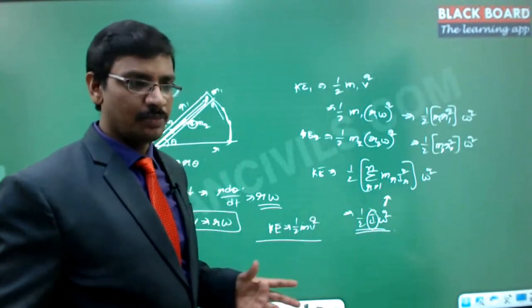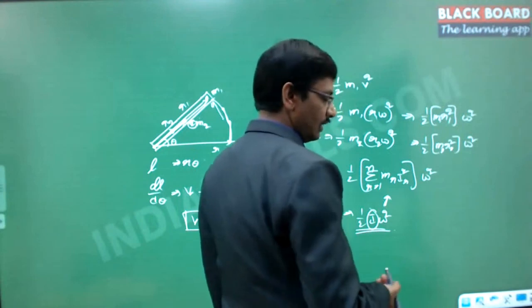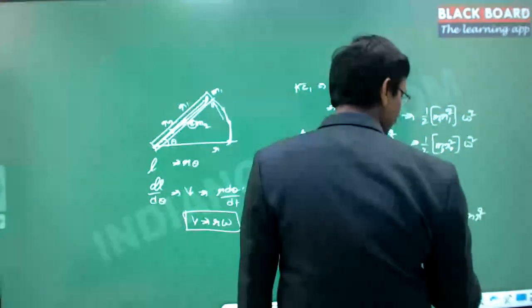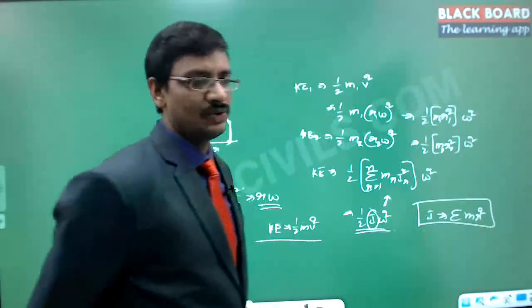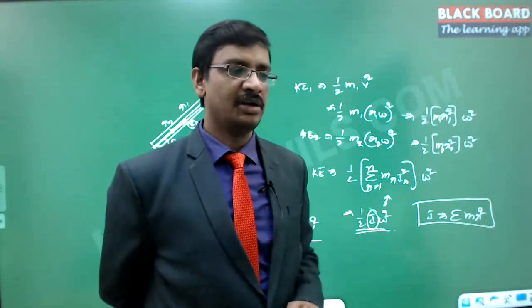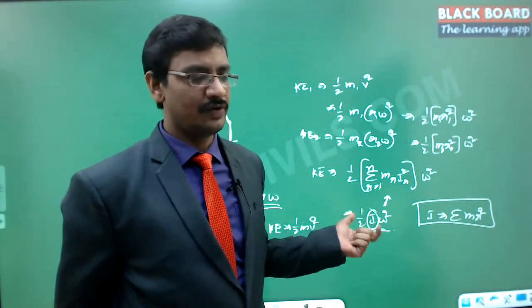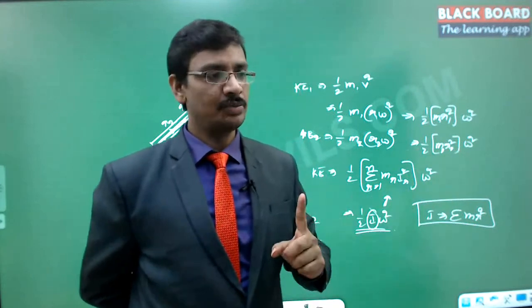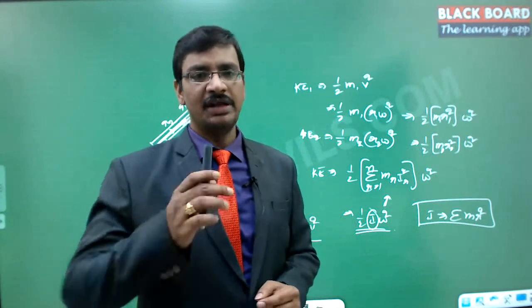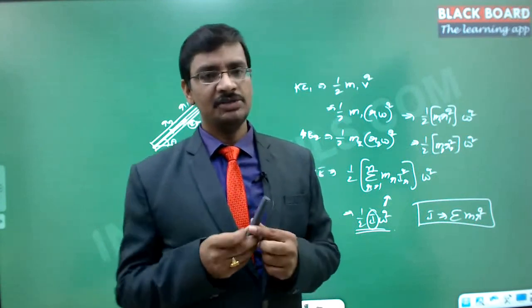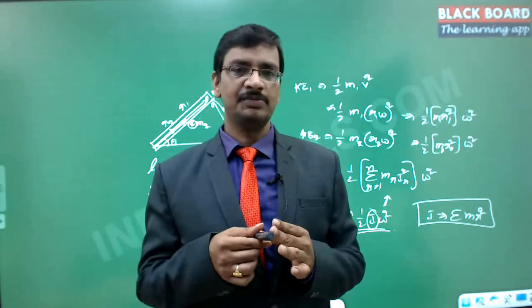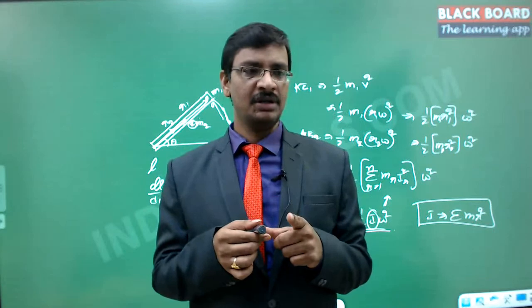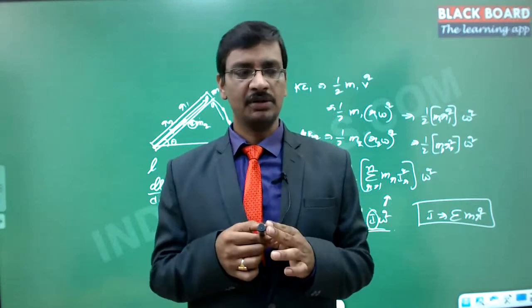So the moment of inertia of any block you take is represented with I, and this is always sigma m r square. So sigma m r square for all the individual particles you have to calculate, and this is what is called the moment of inertia. Now you have to understand one more important factor: in the moment of inertia m r square, r is the radial distance from the axis of rotation. Suppose I take this particular pen, many times we get confused that the moment of inertia is specific to one block. It's not. The moment of inertia is dependent on the axis of rotation.